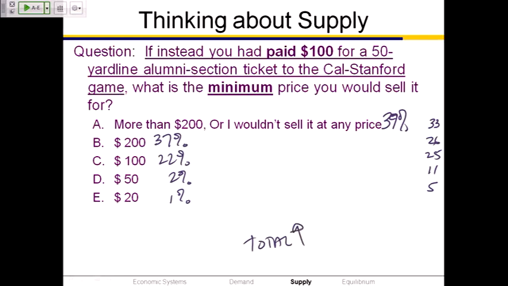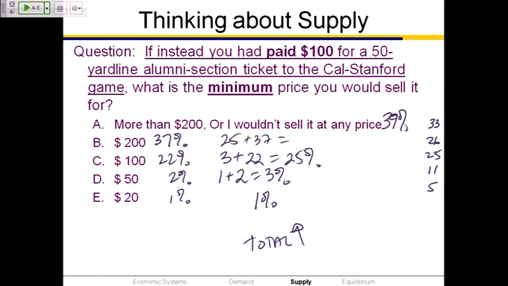The quantity supplied at $20 is 1%. The quantity supplied at $50 is that 1% who were willing to sell it for 20, plus the 2% for whom 50 is their minimum, or a total of 3%. Before that was 16. The quantity supplied at 100 is 3 plus 22. 25% of you are willing to sell that ticket at a price of $100. 25 plus 37. Oh man, really? On a 62%. 62% of you are willing to sell it at $200.